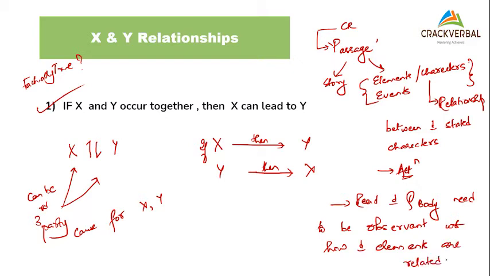It is very, very important. If they are occurring together, it cannot mean that X leads to Y.